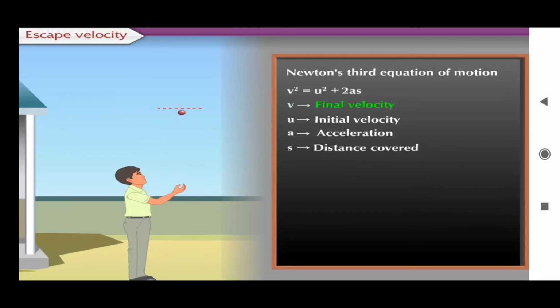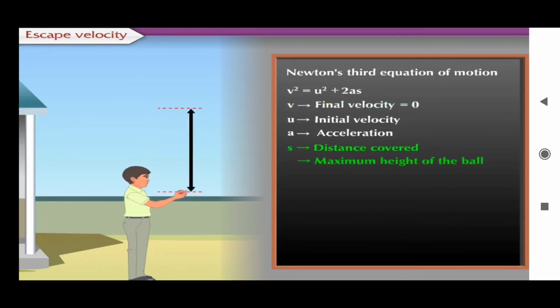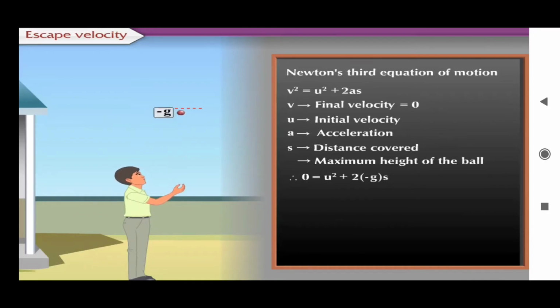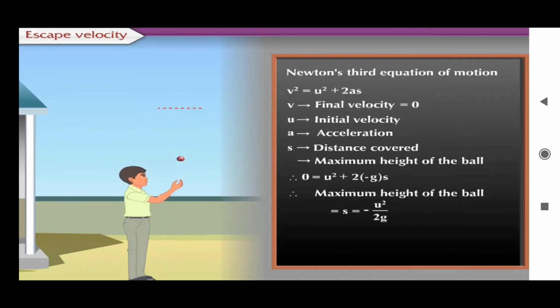The final velocity of the ball is 0, and the distance covered is the maximum height of the ball. Therefore, 0 is equal to u square plus 2 into minus g into s. Therefore, the maximum height of the ball, s, is equal to minus u square upon 2g.